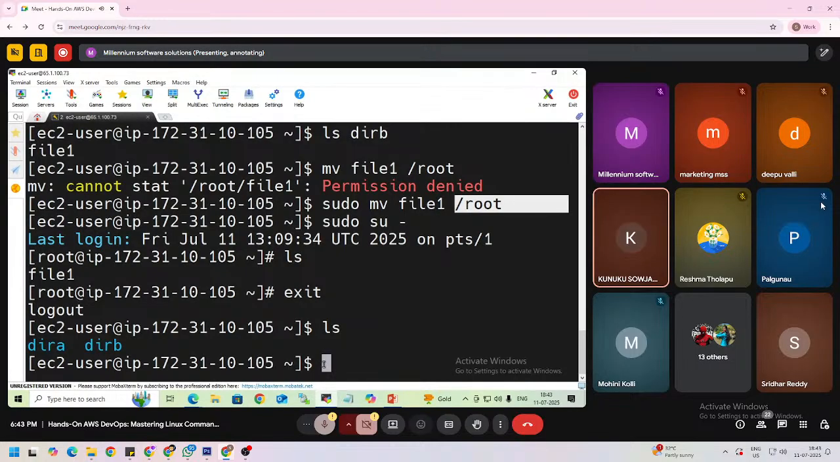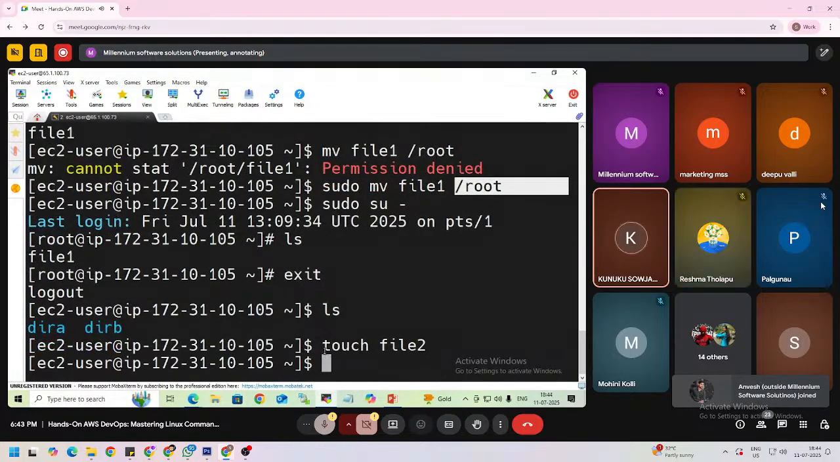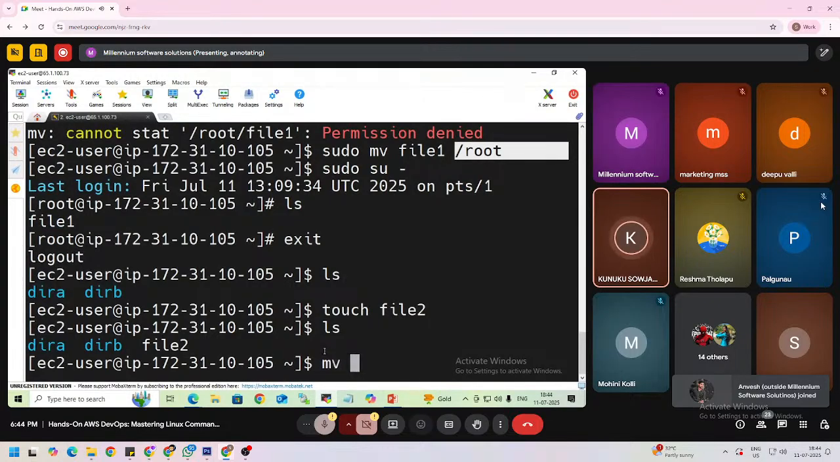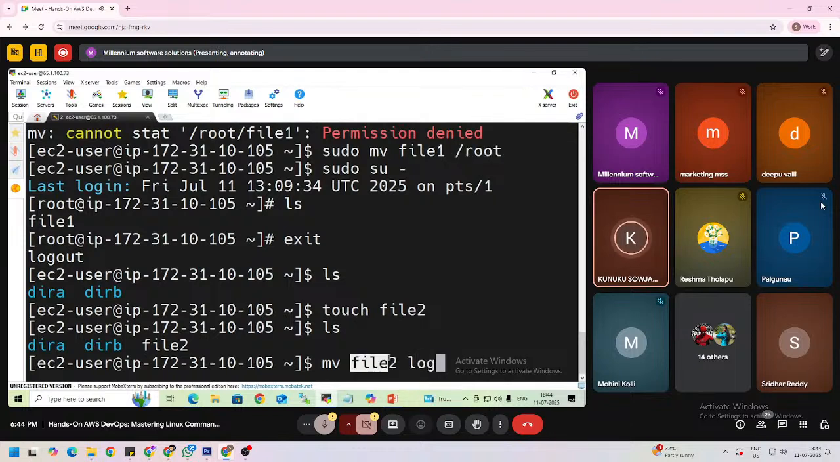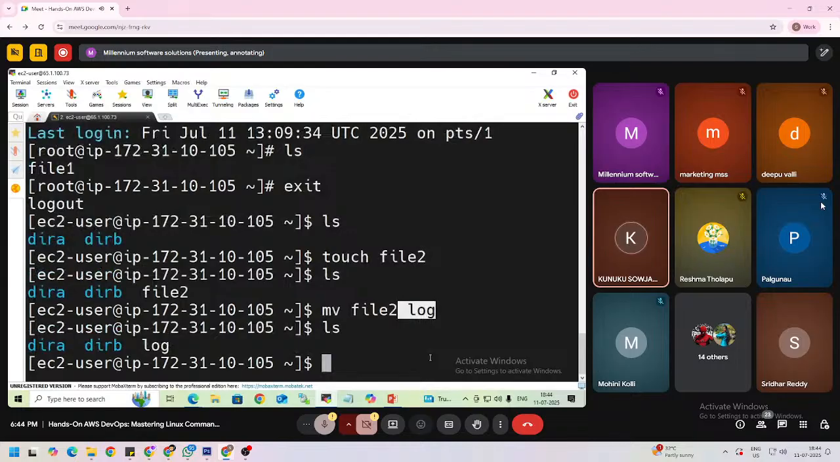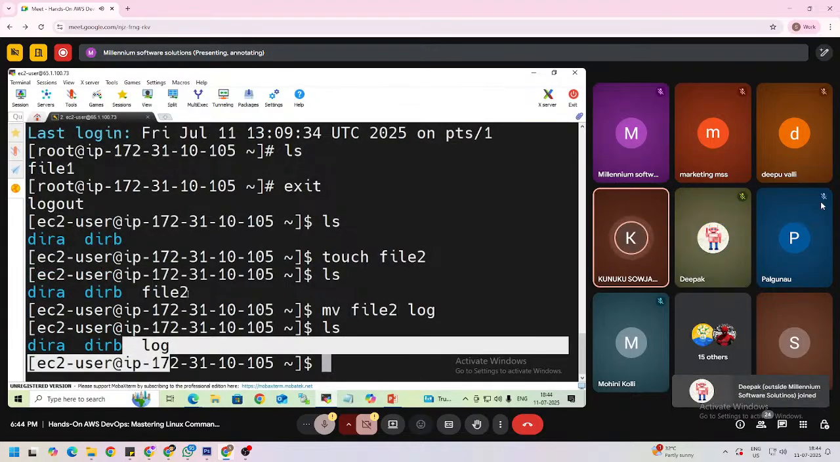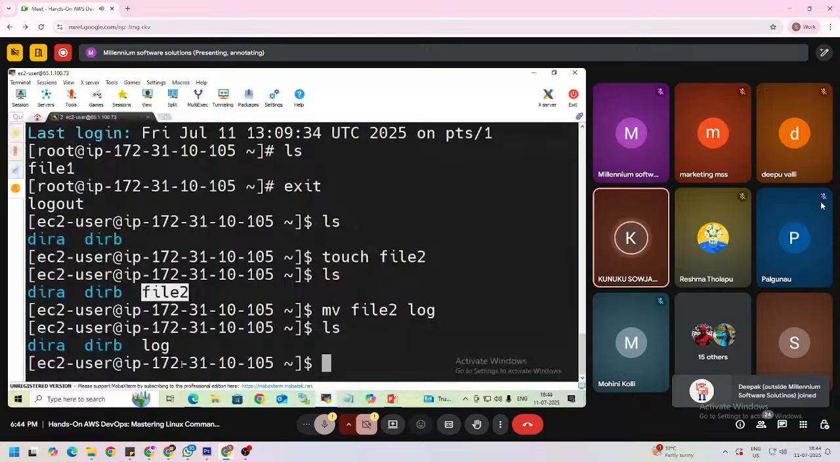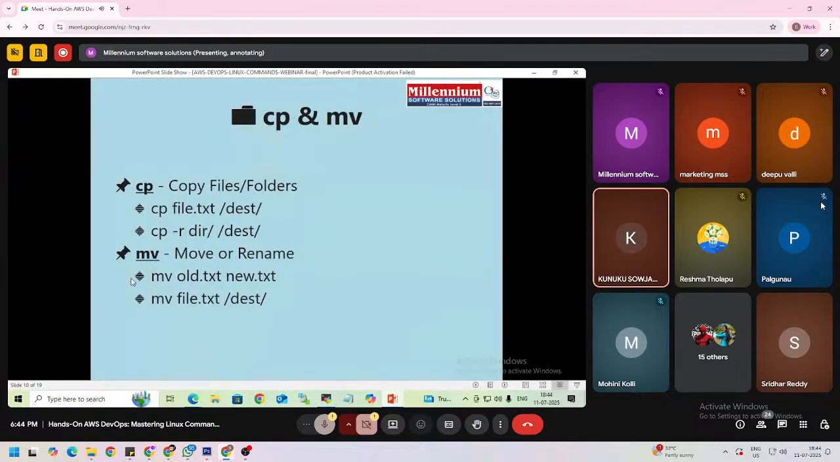Here I am creating one more file, that is touch file 2, right? If you want to change the name of this file, we need to use the mv command again. Give file 2 and a new name, for example log. This is the old file name and this is the new file name, right? Then press enter. The file name was changed. Previously it was file 2 and then it was changed into log, right? So this is how we can use the cp and mv commands.